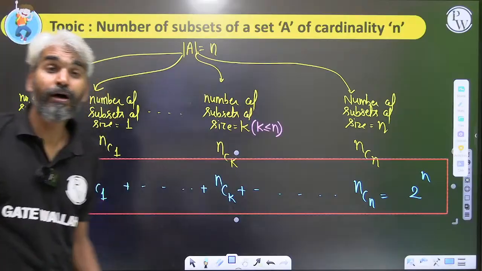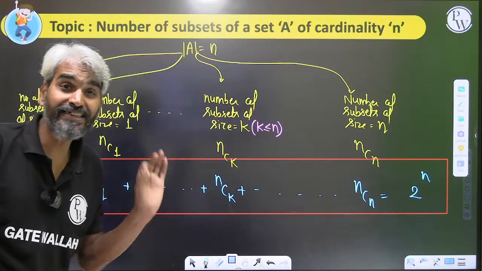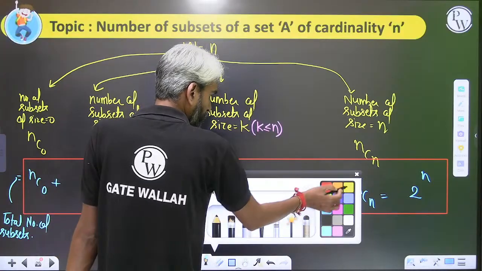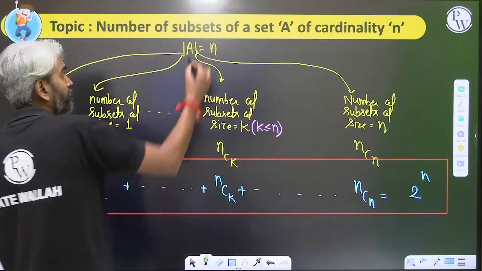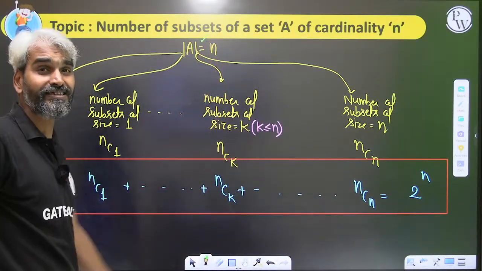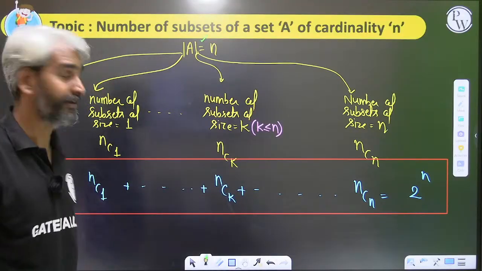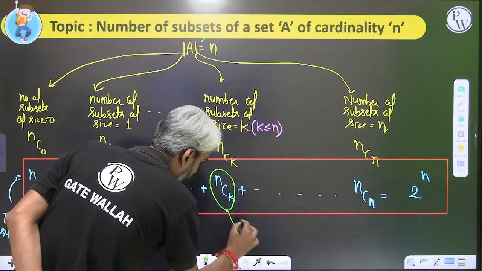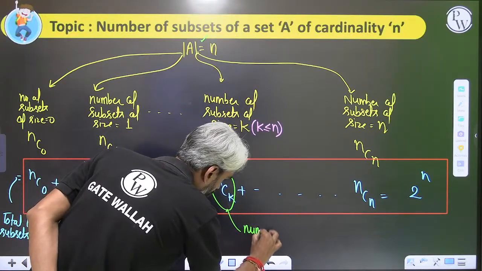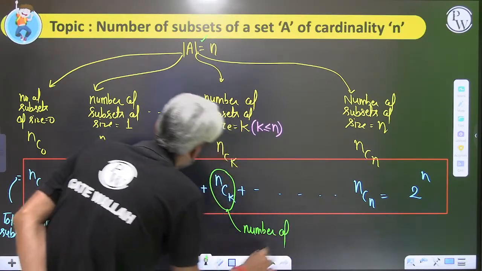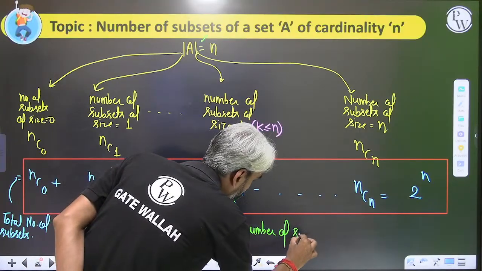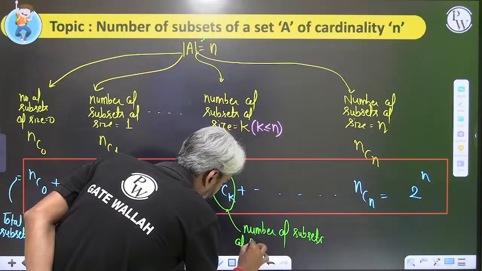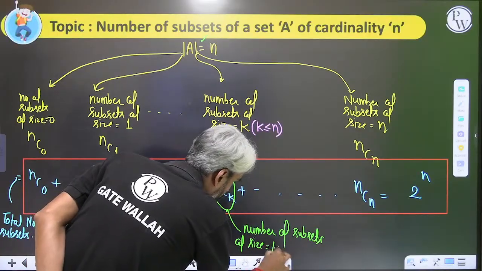Now if I ask you how many subsets of size k, if somebody asks me how many subsets of set A such that the size of the subset is exactly k, that is number of subsets of size equals to k.